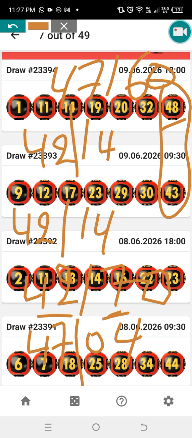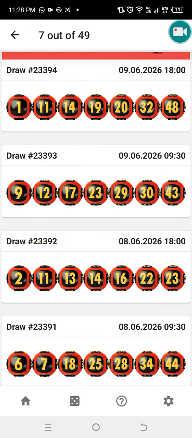Those are the numbers. 47. So between 42, 47, 4, 14. 14 can repeat. Yeah, 14 can repeat, guys. So that method is very pure. Now let's check about our first 3 numbers.